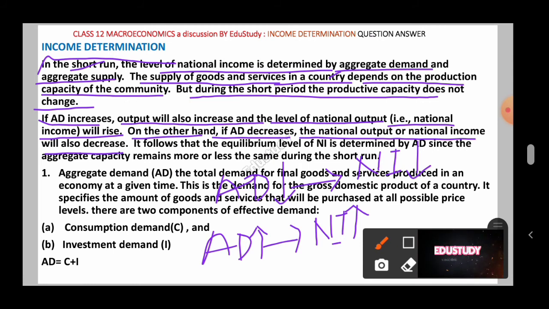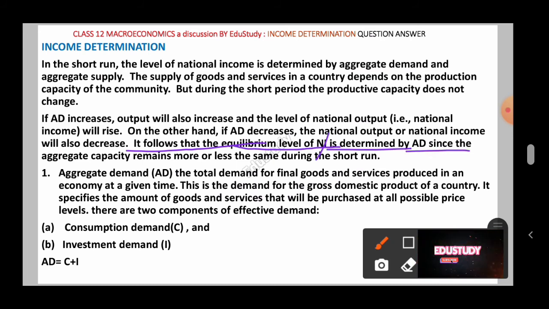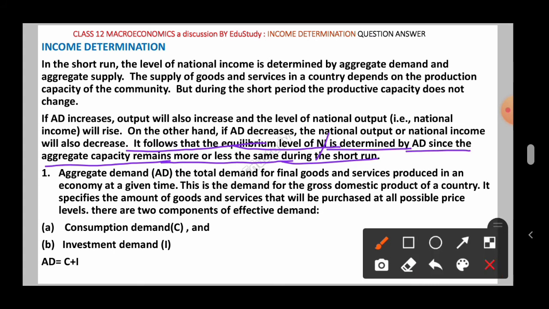Next one: it follows that the equilibrium level of NI, or national income, is determined by aggregate demand, since the aggregate capacity remains more or less the same during the short run. So during the short run, the aggregate capacity of the community, of the country will remain more or less the same. It will be the same during the short period of time. Therefore the equilibrium level of national income is determined by aggregate demand itself.